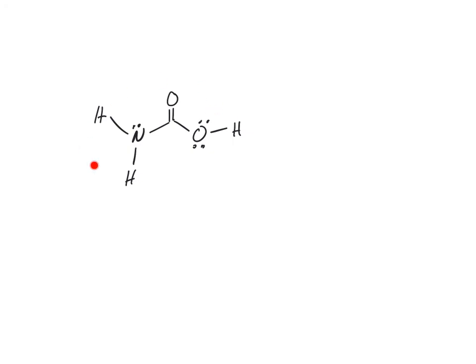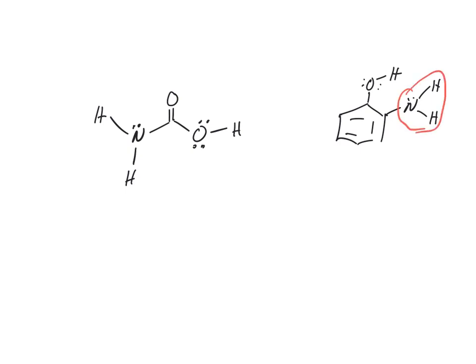So say I had something like this, and this is another way of thinking about the likelihood of resonance and which atom's going to do it. You could also translate something like this to something we talked about in class 2. If I have these two things on the ring, they're both electron donating groups, but which one's more important? Well, what's the difference between nitrogen and oxygen? Oxygen's more electronegative, so I would guess it's less likely to donate. So nitrogen is going to be the more important one. It's going to direct ortho and para to it, the most important electron donor, because it's going to be willing to do resonance more.